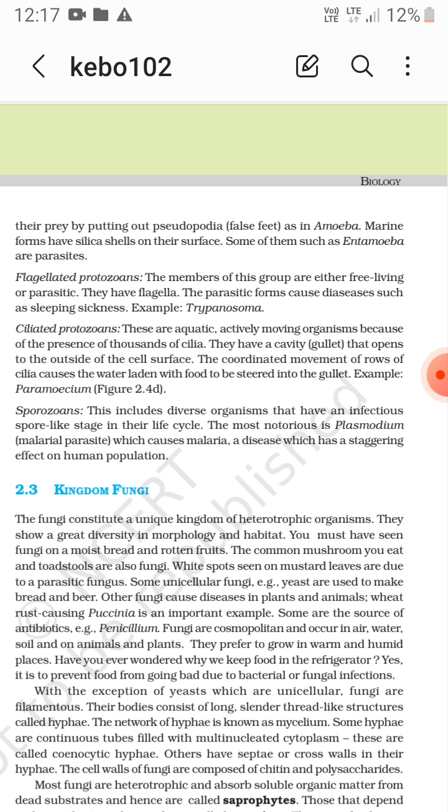Okay, and spore-like stage, infectious spore-like stage. The most notorious is Plasmodium, that is the malarial parasite which causes malaria.